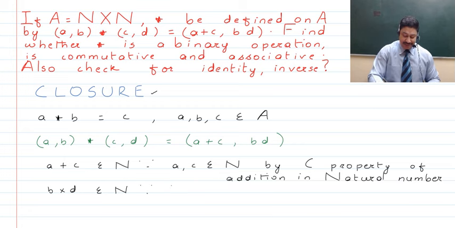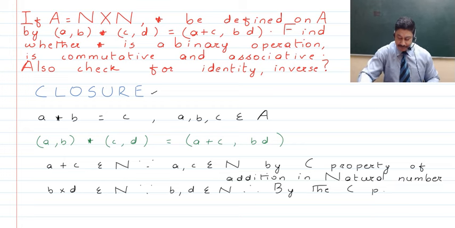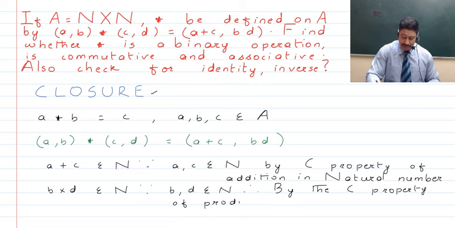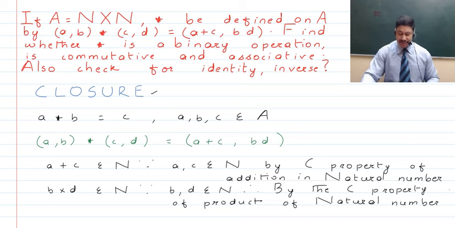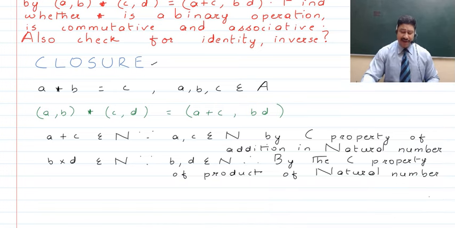That is, since b and d are elements of natural numbers, therefore by the closure property of multiplication in natural numbers, this number b × d is also going to be from the set of natural numbers, that is, b × d is an element of natural numbers.